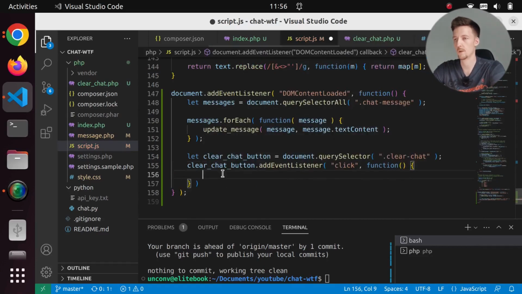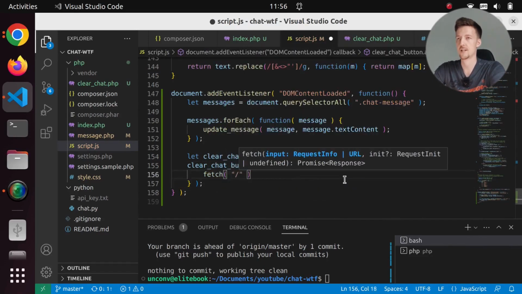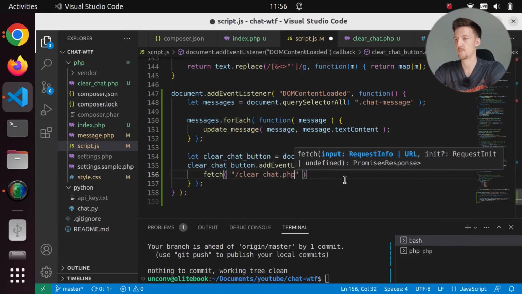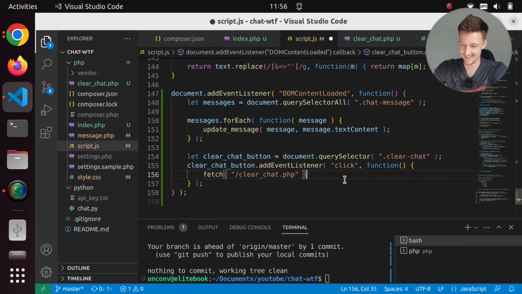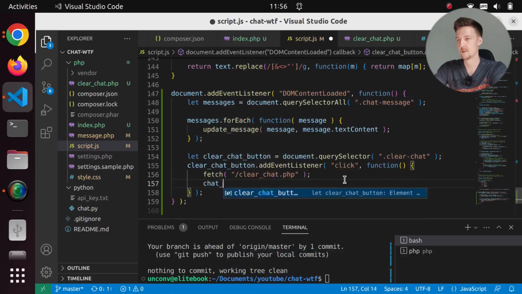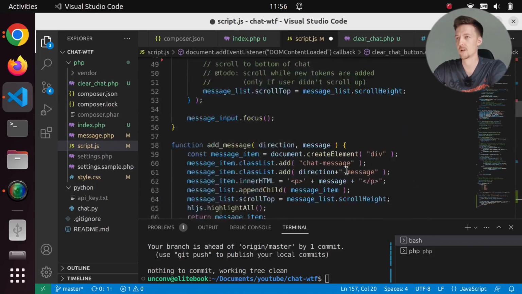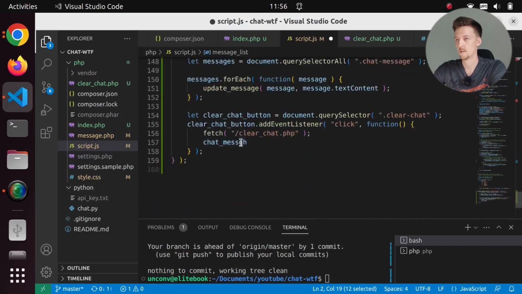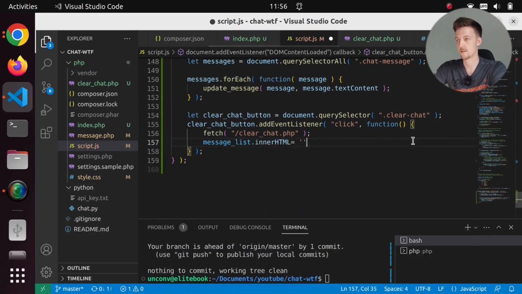And what will we do here? We will just fetch clear_chat.php. And do I actually have to do anything here? I should check for errors, but will this actually fetch it already? And then I just say chat messages. Do I have that somewhere? Message list. So I can just say messageList.innerHTML is empty.